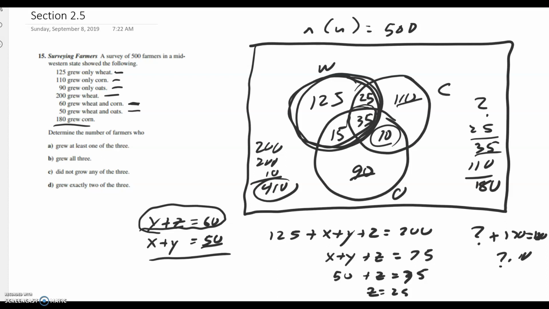So what about the next question? Grew all three? Well, that seems like it's going to be 35. It's the number in the center. So let's check that out and see.